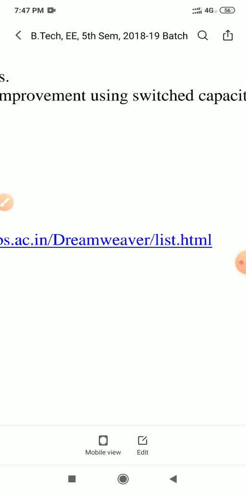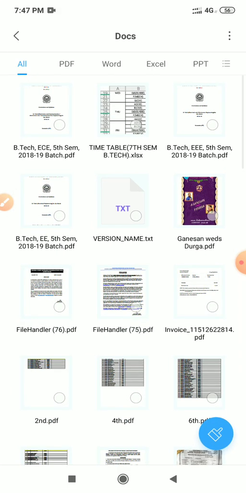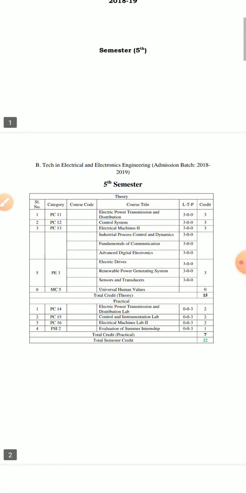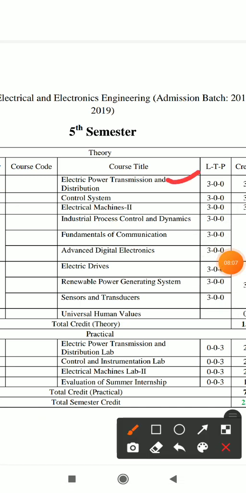So it is the virtual lab technique, and you will get the information. Okay, similarly if you go for the triple E branch, again the same papers are coming: EPTD, control system, electrical machines, and industrial process control and dynamics. Instead of fundamentals of communications and advanced digital electronics, we have selected industrial process control because it is quite easier. And next one is electric drives, which is a common paper.